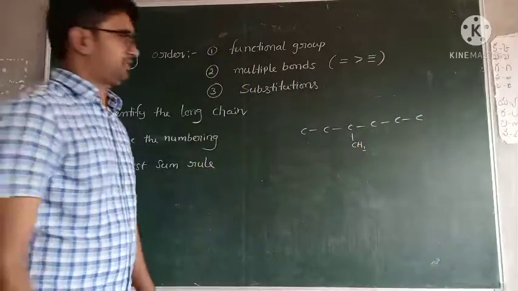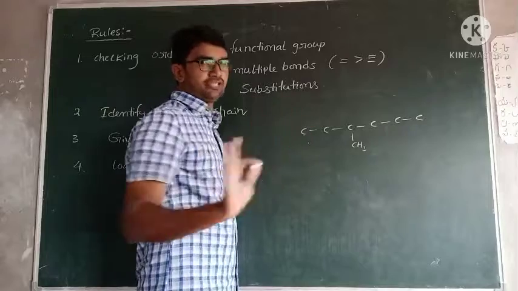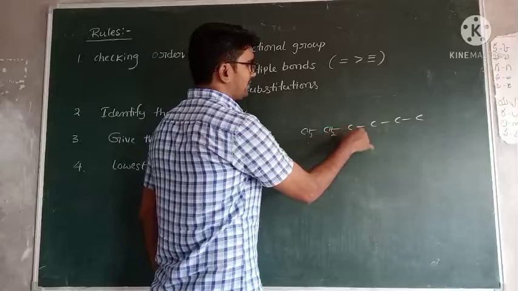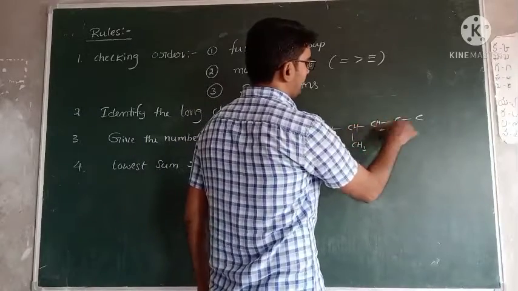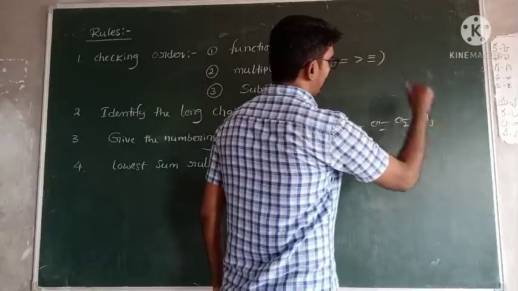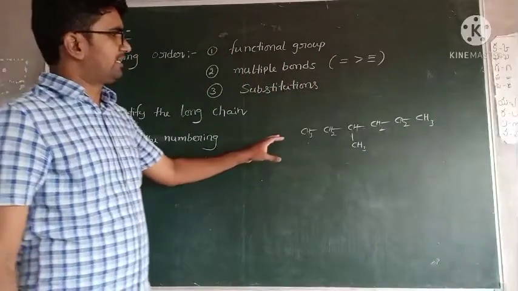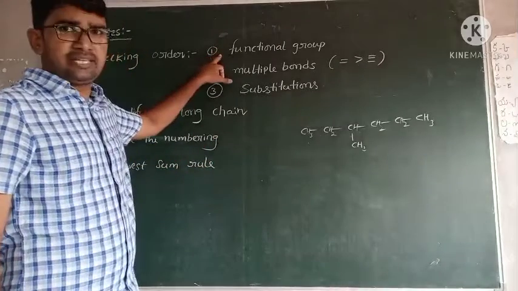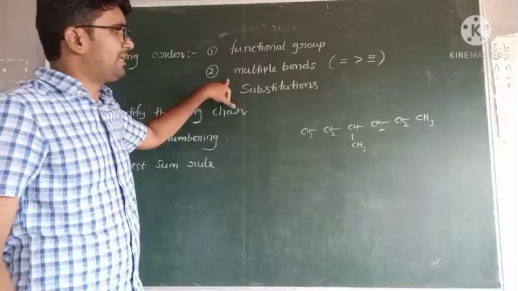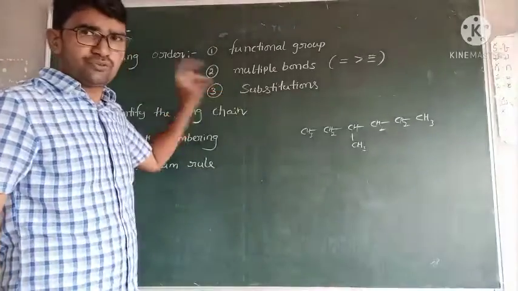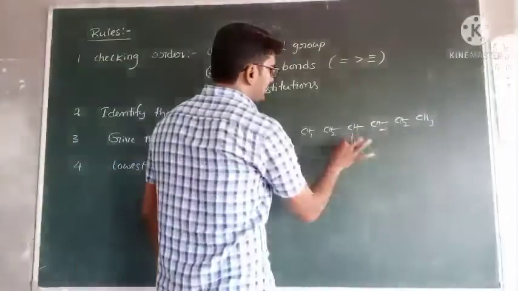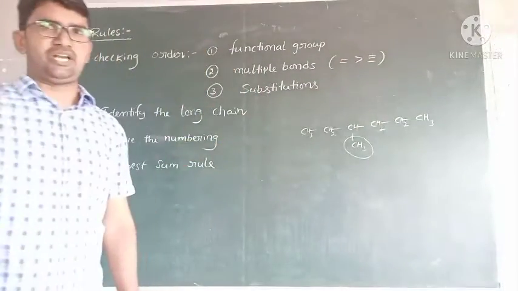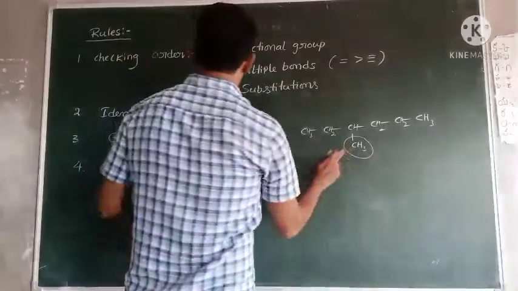This is one organic compound. So I am writing only carbons, meaning the remaining hydrogens are present. It contains 3 hydrogens. 2 bonds completed, 2 hydrogens, 3 bonds completed, 1 hydrogen, 2 bonds completed, 2 hydrogens, 2 hydrogens, 3 hydrogens. First check, does this given organic compound contain any functional group? No functional group. Is there any multiple bond? No multiple bond. Is there any substitution? One substitution is present. This is the substitution, meaning that it is not present in the straight chain. Okay, first one, checking completed.